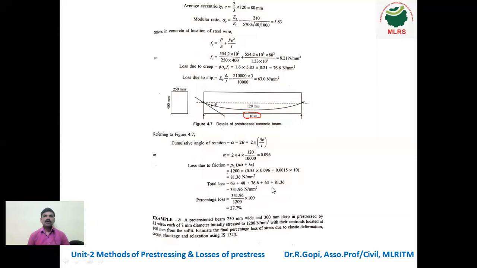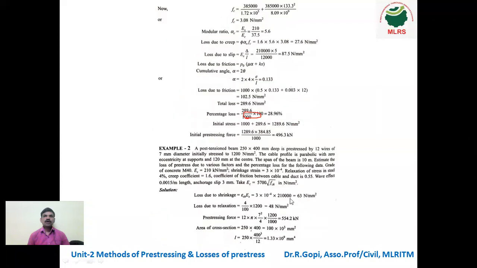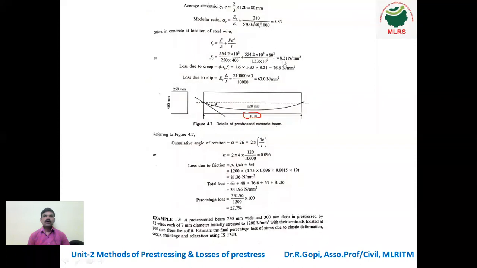So you can see here 63 and 48 and 76.6 and 63 and 81.36. So finally the total loss should be 331.6 Newton per mm square.